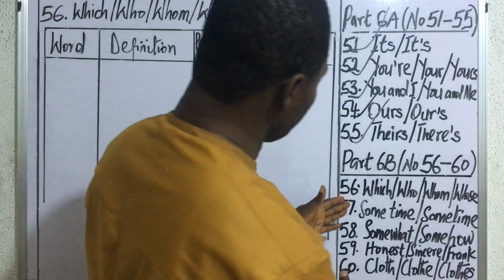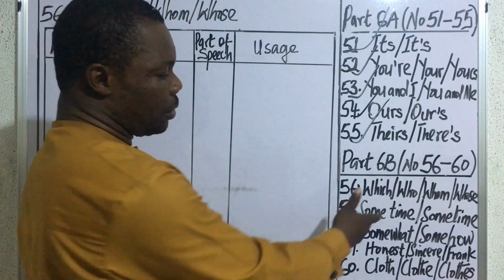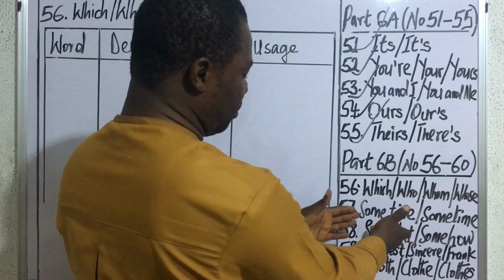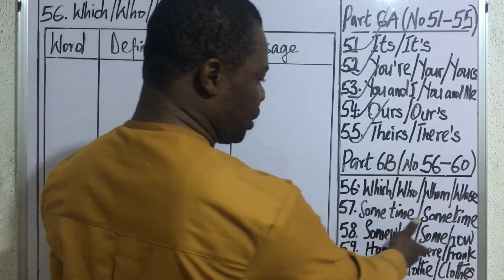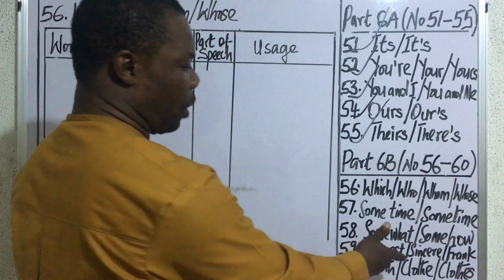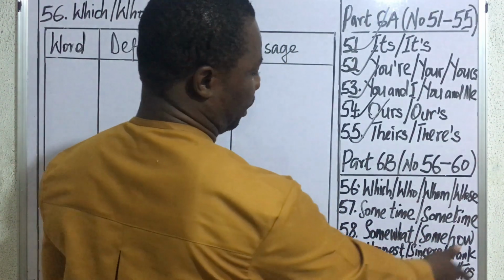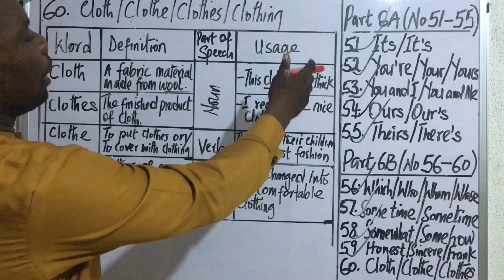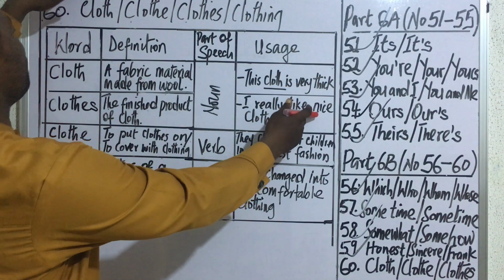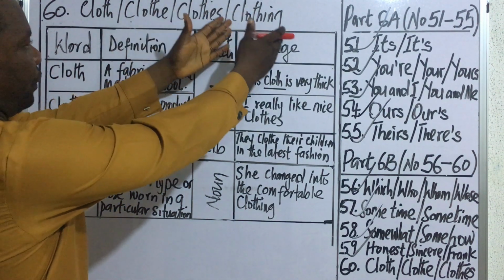For word number 56, we have which/who/whom/whose. 57, sometime, sometime, that's sometime separated and sometime joined together. Then we have somewhat and somehow. Then we have honest, sincere, frank. Then we have cloth, clothe, and clothes. Our last set of words in this episode includes cloth, cloths, clothes, clothe, clothing.